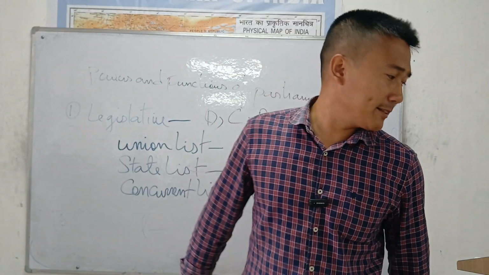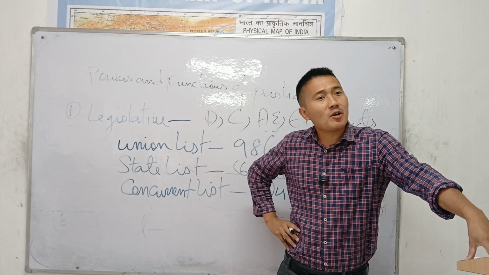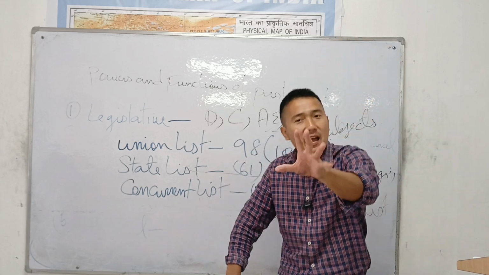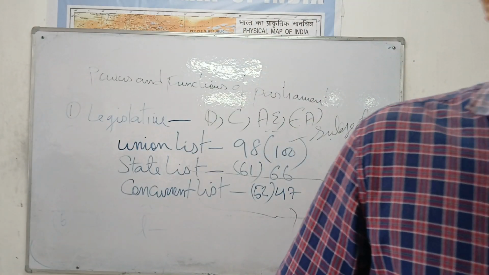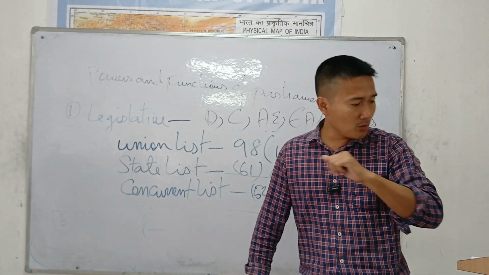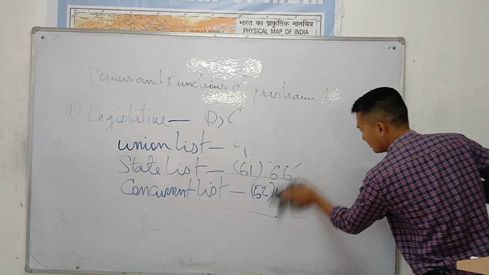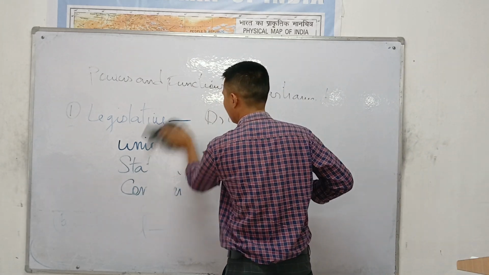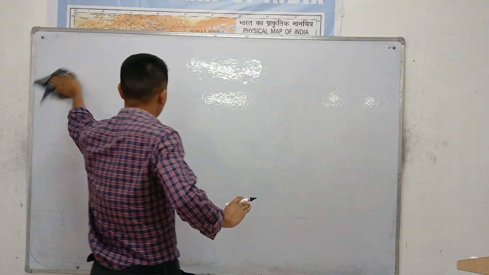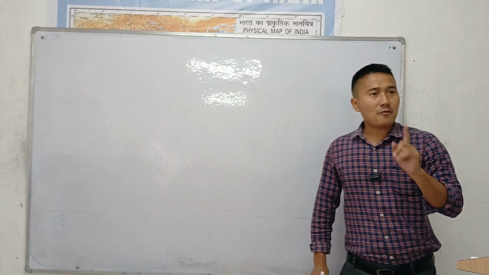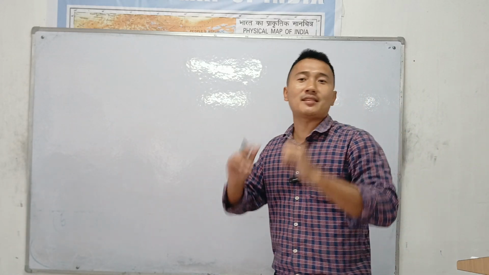Now one more point. The parliament can also make the laws in the state list under 5 circumstances. Too important. The parliament can also make laws in any Indian state under 5 circumstances. Now I'm going to give you that. Too important. Listen very carefully.